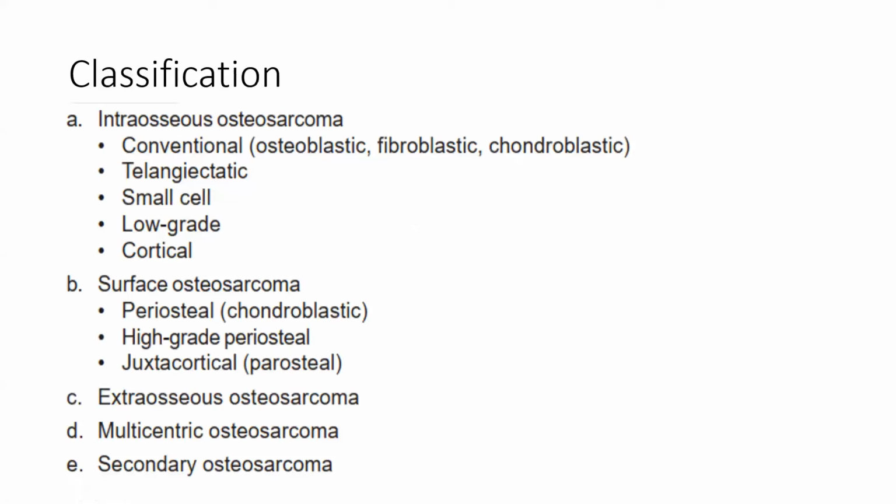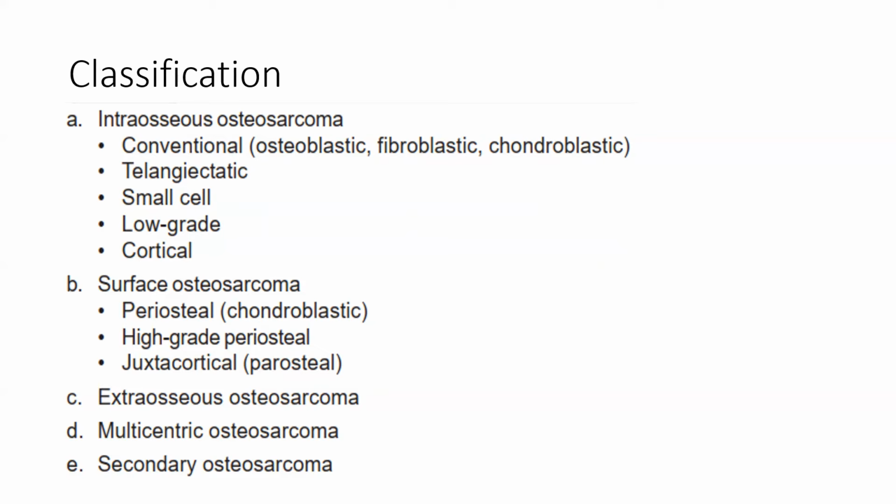Okay, first of all, we'll be covering basics of theories, all right? So, talking about the classification of osteosarcomas, this can be intraosseous osteosarcomas within the bone, can be conventional ones, telangiectatic ones, small cell osteosarcomas, low grade ones, or cortical osteosarcomas. Surface osteosarcomas are the ones which arise on the surface of the bones, can be periosteal or parosteal.